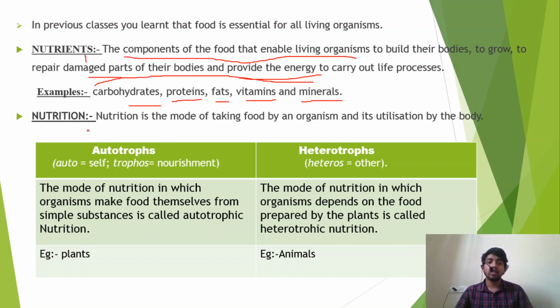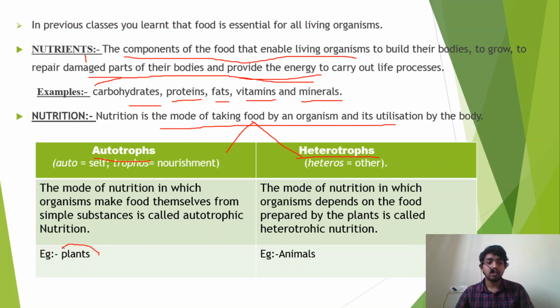What is nutrition? Nutrition is nothing but the mode of taking food by an organism and its utilization. Based on nutrition, we can classify organisms into two: autotrophs and heterotrophs. In the Greek language, auto means self and tropos means nourishment. That means autotrophs prepare their own food and don't depend on others.